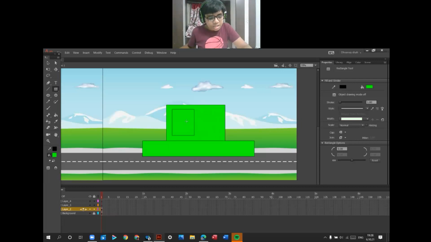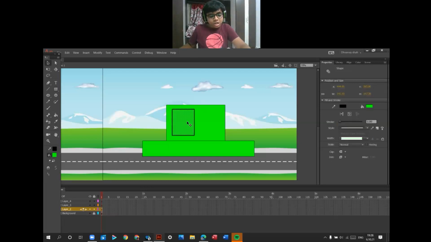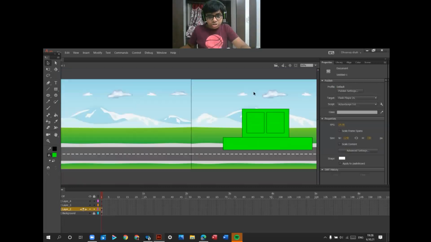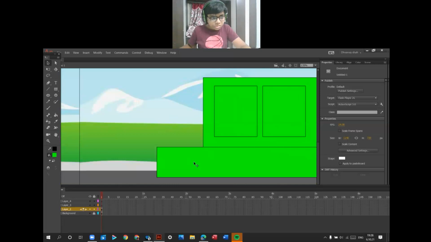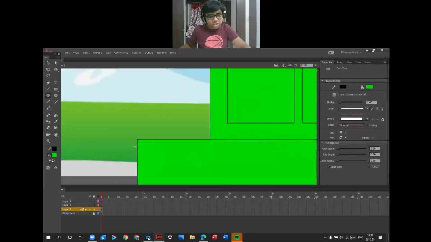Okay, as you remember, press V for the selection tool. Select this, double click on this and press Alt plus Shift to move it a little bit and ensure it. Okay, make the two circles on the front of the car for lights.